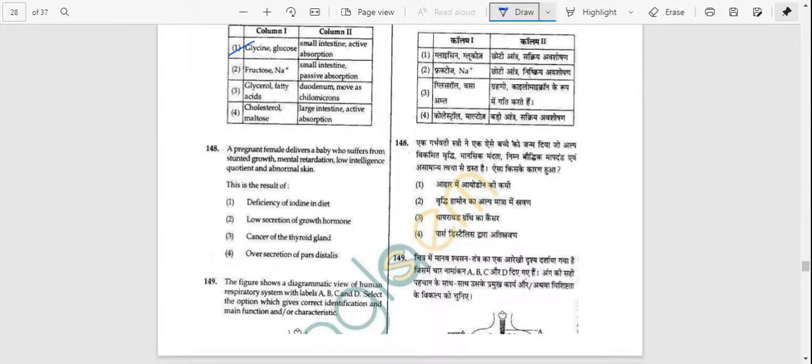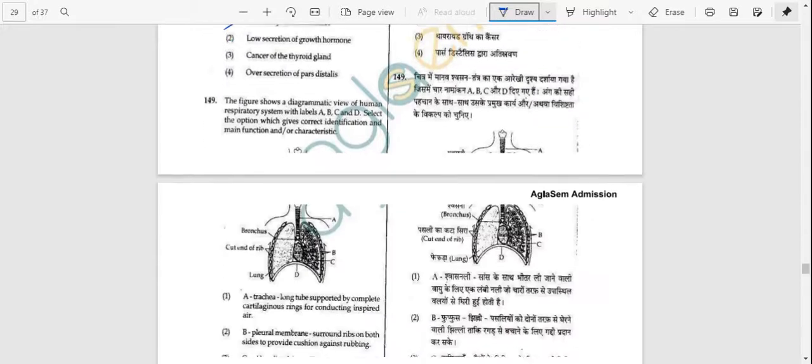A pregnant female delivers a baby who suffers from stunted growth, mental retardation, low intelligence quotient, and abnormal skin. This is the result of deficiency of iodine in diet, low secretion of growth hormone, cancer of thyroid gland, oversecretion of pars distalis. Answer is option number A, that is deficiency of iodine in diet.